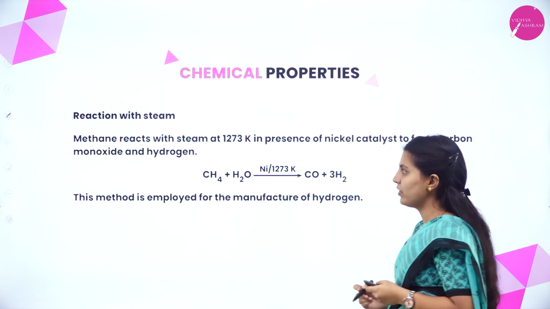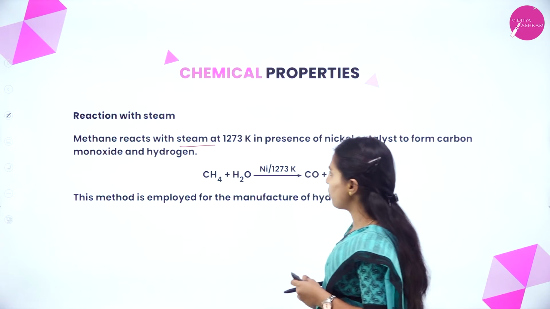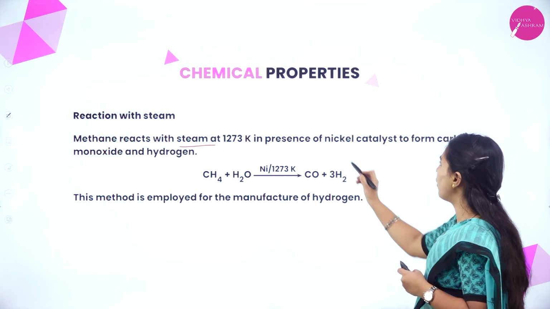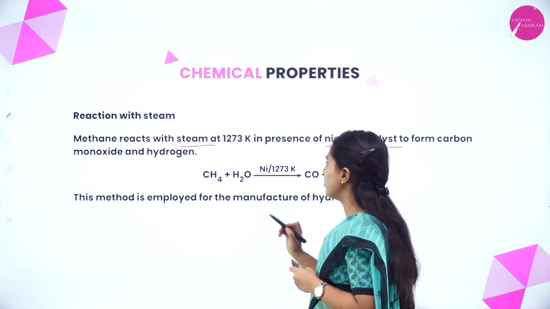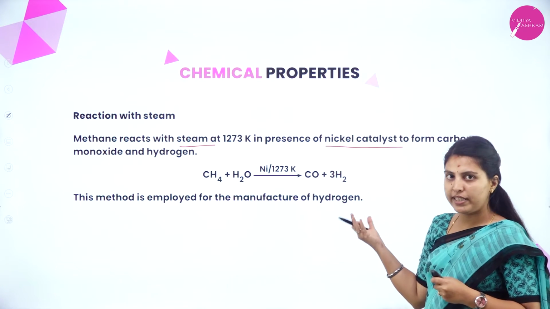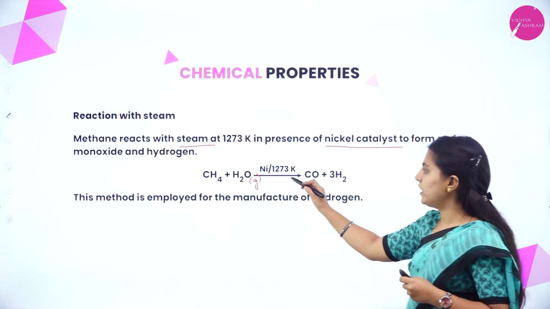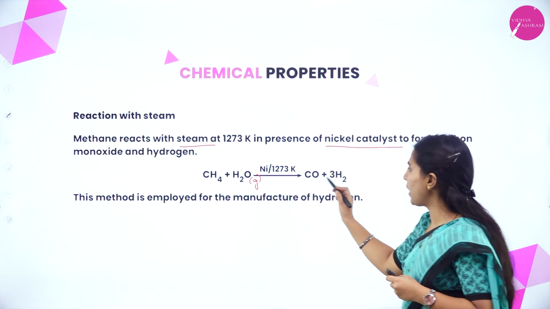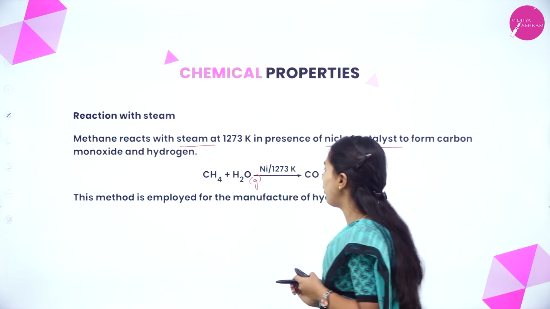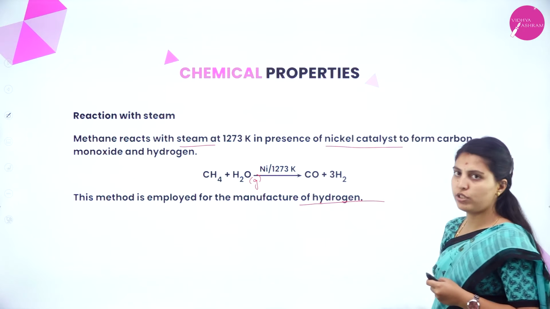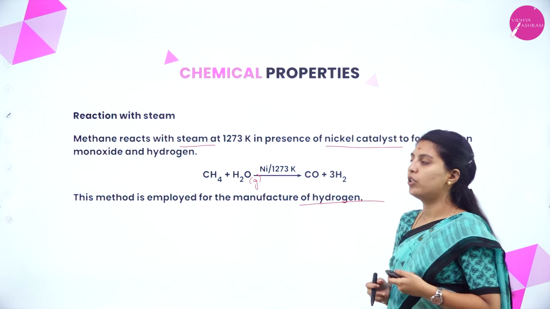Okay. Next, reaction with steam. Methane reacts with steam at 1273 Kelvin in the presence of nickel catalyst to form carbon monoxide and hydrogen. Here methane is treated with steam. Okay, this is in the gaseous form. In the presence of nickel catalyst, it will form carbon monoxide and 3H2, that is hydrogen. This method is employed for the manufacture of hydrogen. If you want to manufacture hydrogen, this method is easily usable.